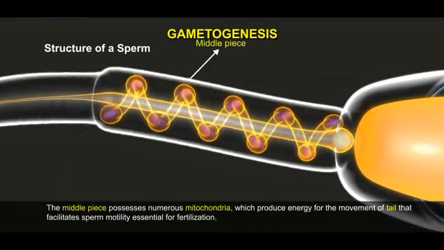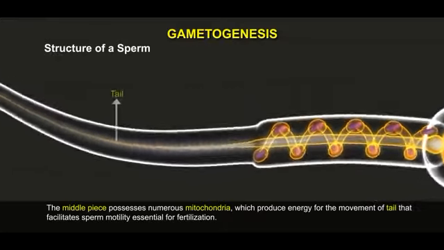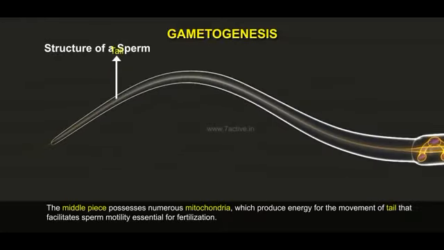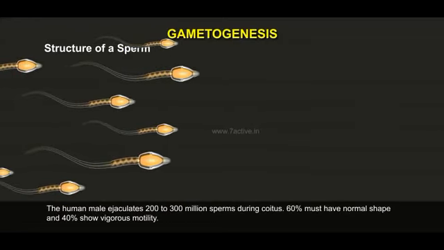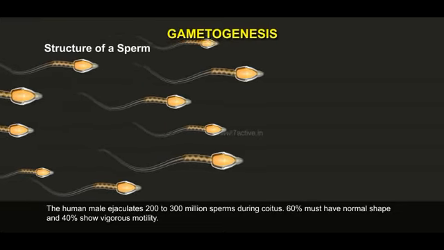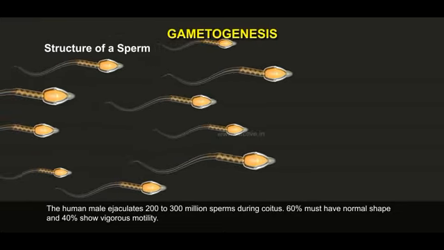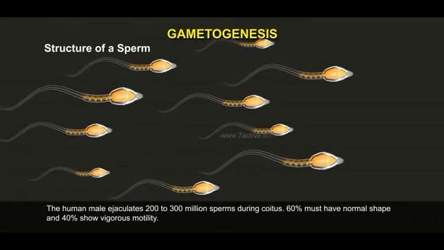The middle piece possesses numerous mitochondria which produce energy for the movement of the tail that facilitates sperm motility, essential for fertilization. The human male ejaculates 200 to 300 million sperms during coitus. 60% must have normal shape and 40% show vigorous motility.